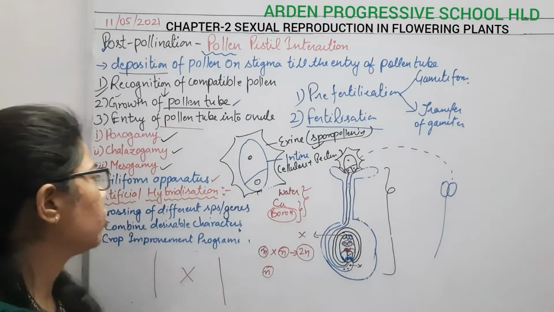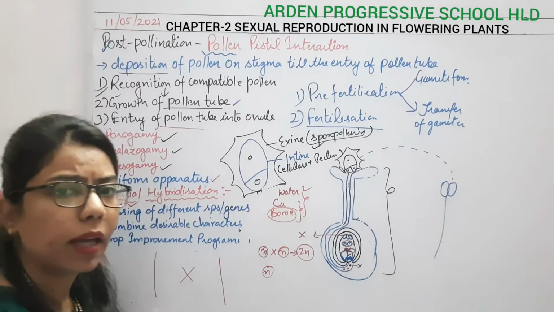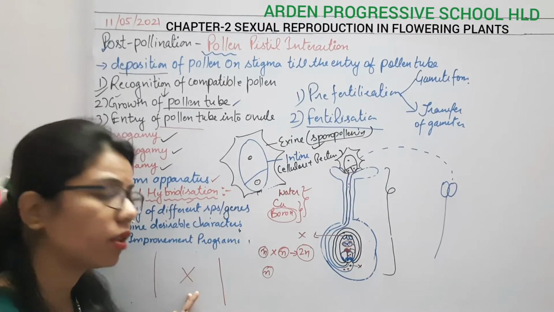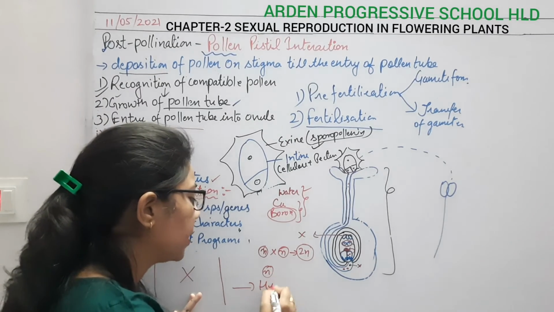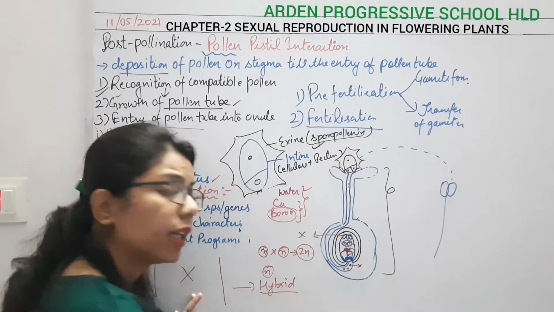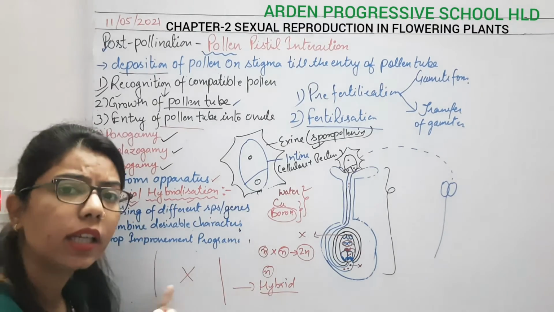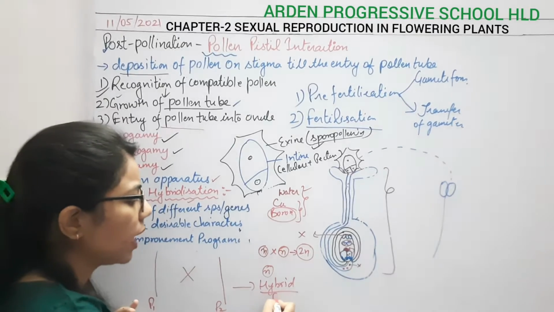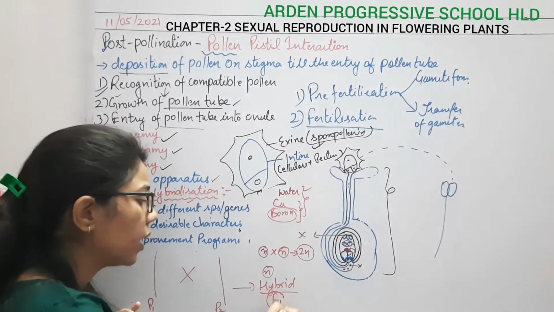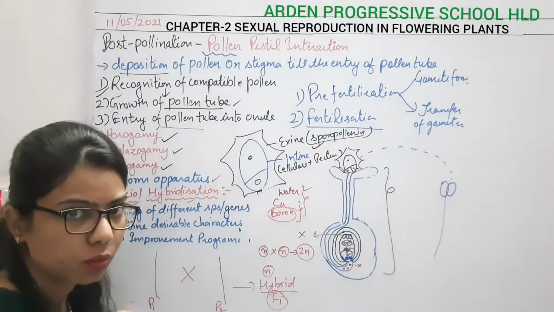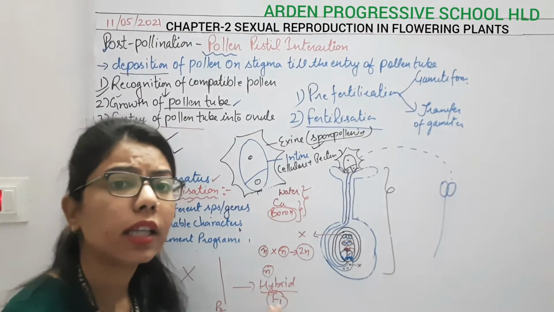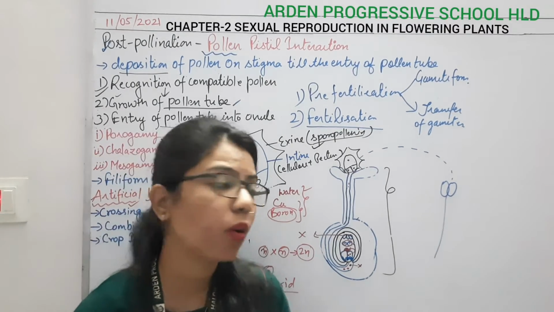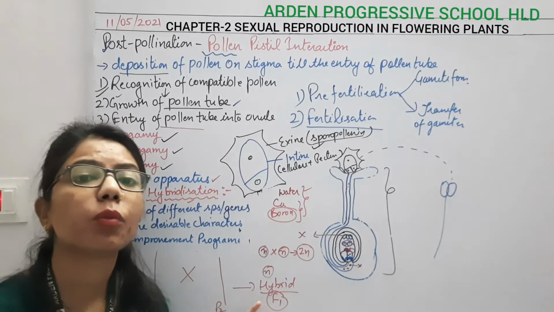Whenever we talk about artificial, it means something done by man. Hybridization means to fuse something, and due to this fusion we get hybrids. What are hybrids? The progeny which are more superior to either of their parents. For example, this is parent 1 and this is parent 2, and this F1 will be better as compared to both P1 as well as P2. So hybrids are more vigorous in nature as compared to their parents, and we want these hybrids to get a superior variety.